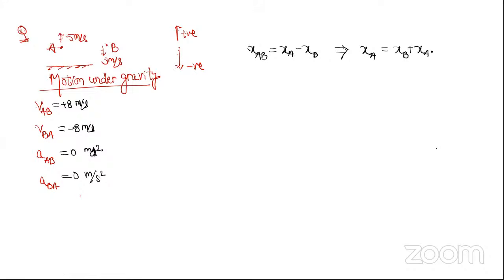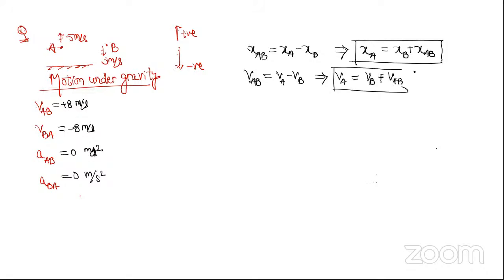Let's say VAB is VA minus VB. So VA can be written as VB plus VAB. Similarly, aAB we know as aA minus aB. So aA can be written as aB plus aAB.